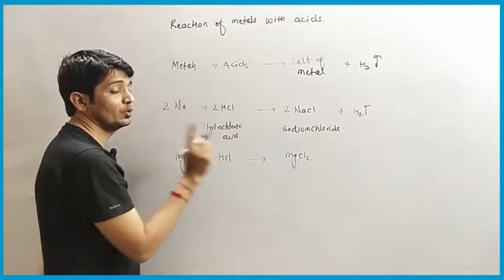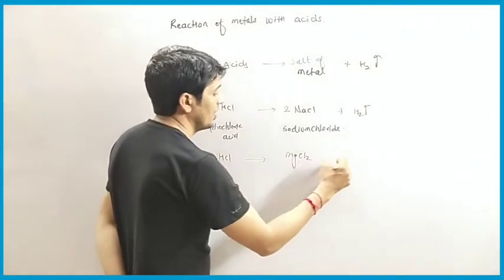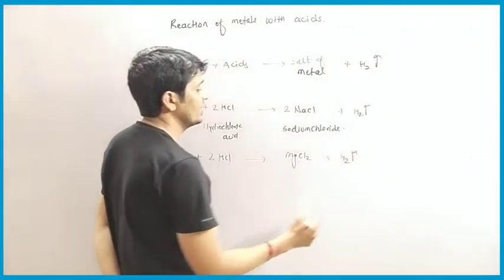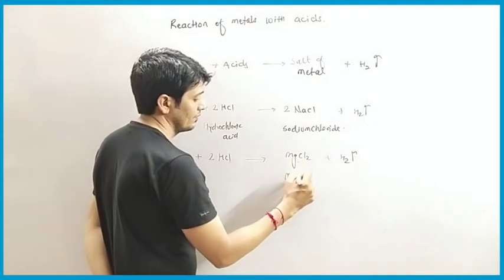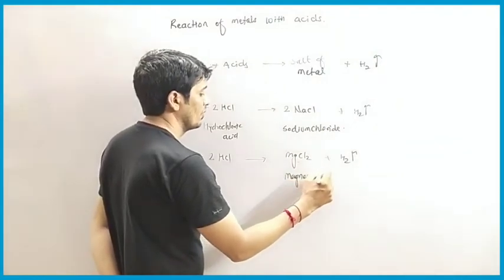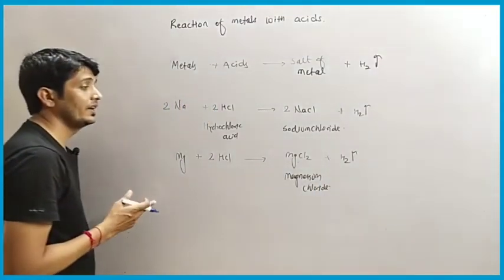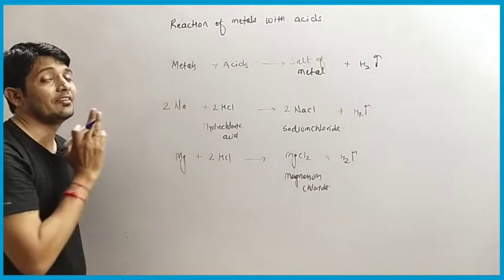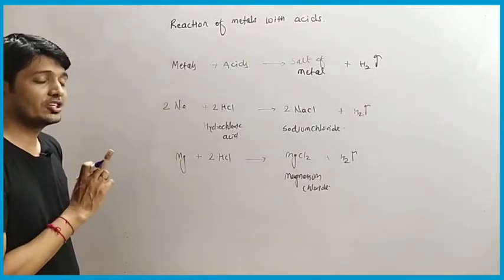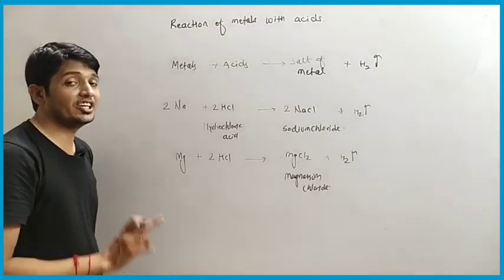Again here we have 2 chlorine atoms, so here we have to multiply by 2, and hydrogen gas is released, so that is magnesium chloride. We can take many reactions with acid and metals. They will also form metallic salt, and hydrogen gas will be released each time.